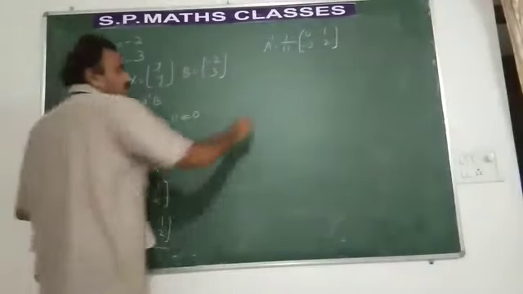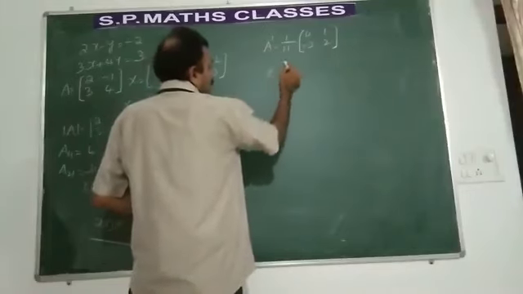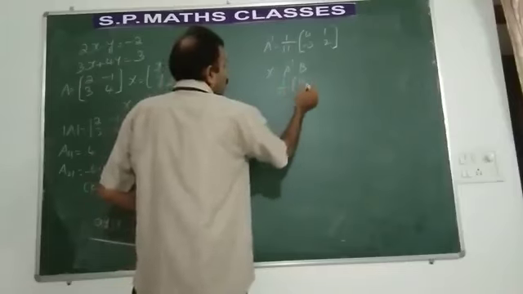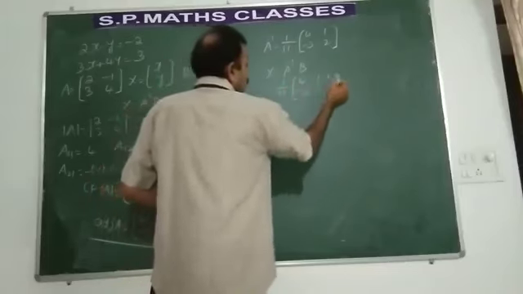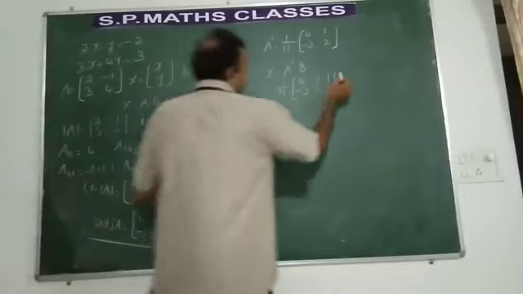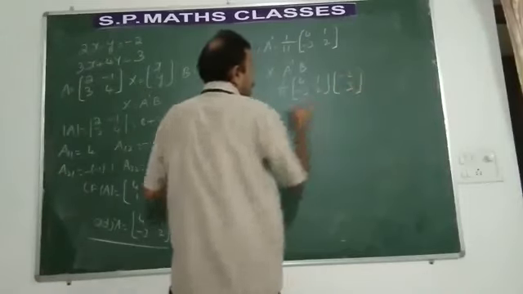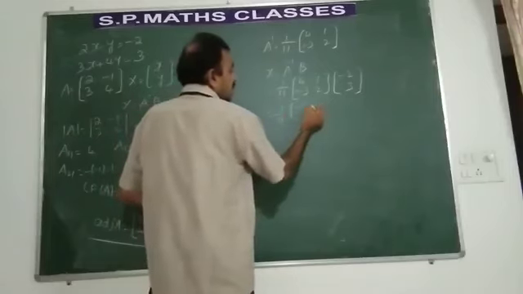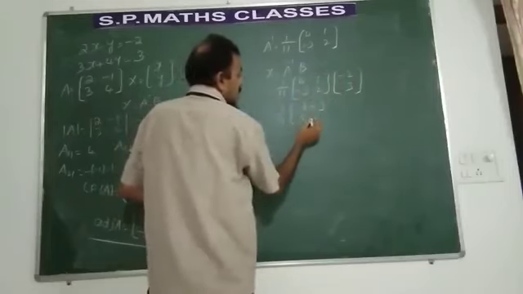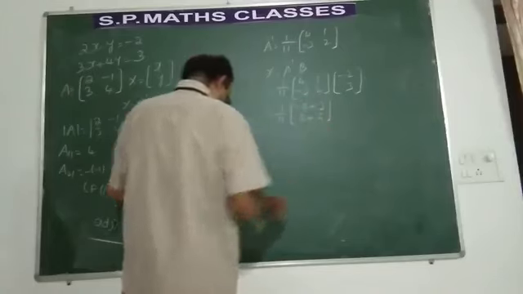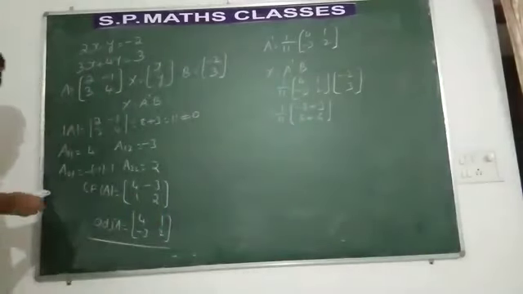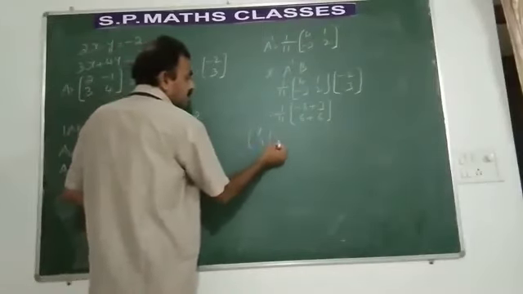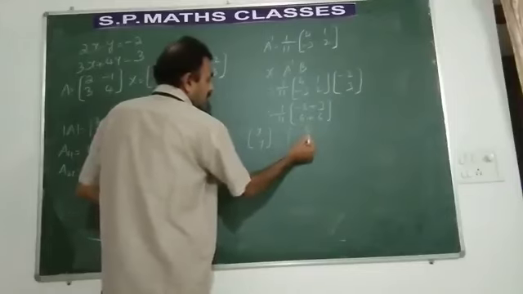Now you can find out the value of x using x is equal to A inverse into B. 1 by 11 into 4, 1 minus 3, 2 into, what is B here? B is minus 2, 3. So 1 by 11 into minus 8 plus 3, then it is 6 plus 6. So let us see what is the value we get for x. It is xy. So you will be getting minus 5 by 11.